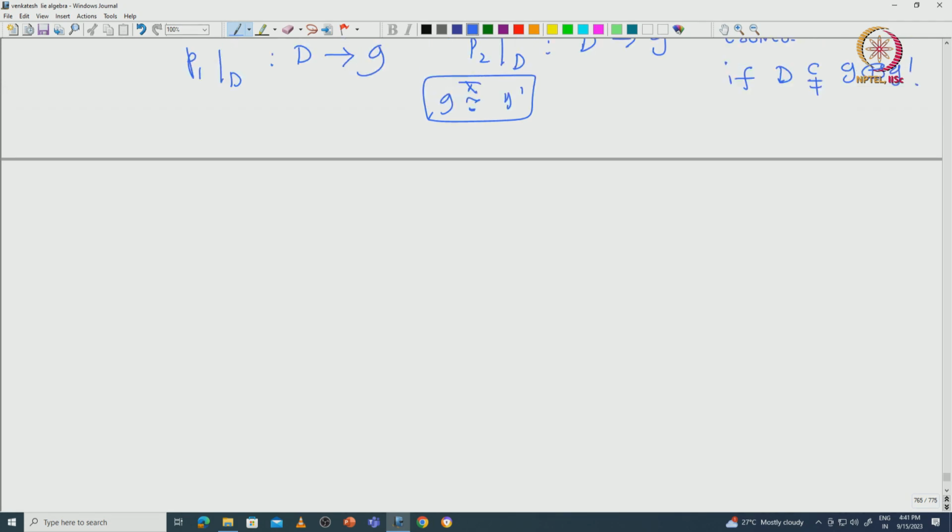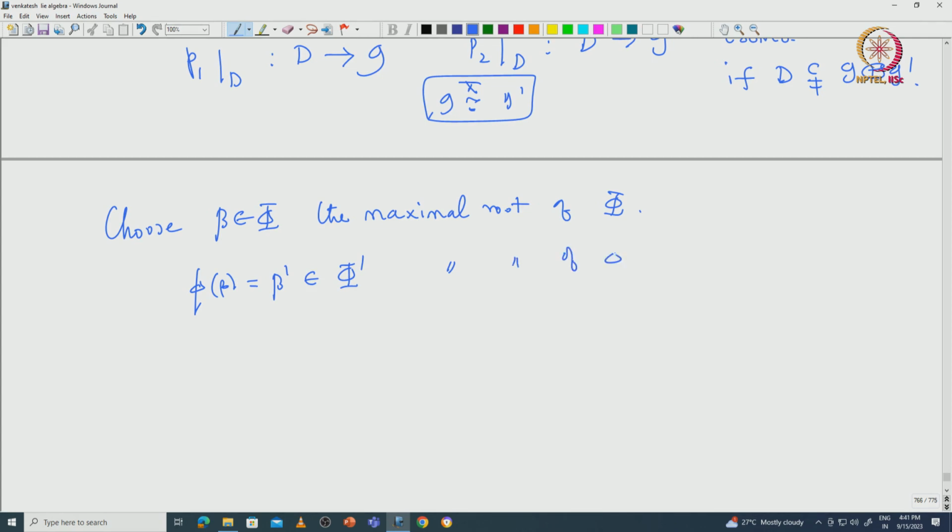Okay, what is that subspace? So, before defining the subspace, let us fix some notation. So, we choose this beta to be the maximal root. Okay. So, choose beta inside phi. So, this is the maximal root of phi. So, then it is clear that if you take the image of beta inside phi dash, call it beta dash, this must be a maximal root of phi dash.